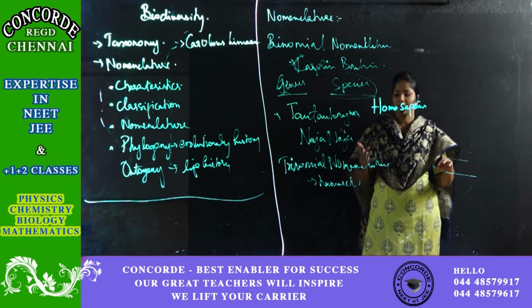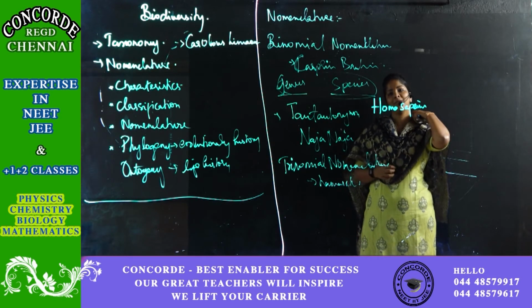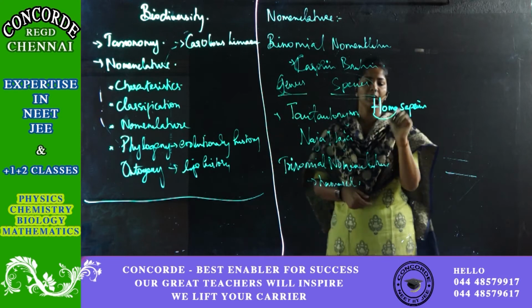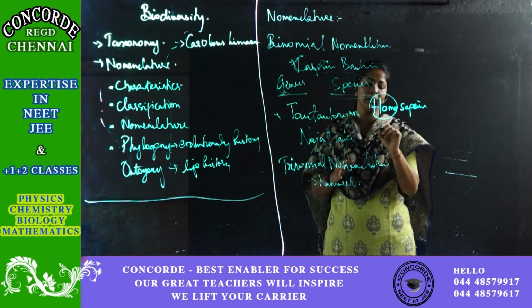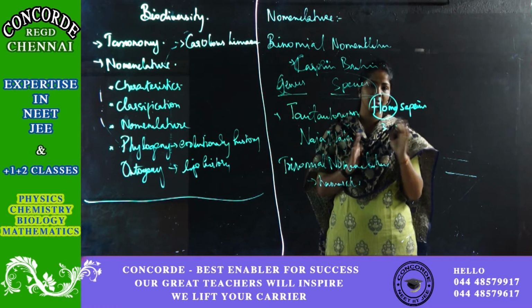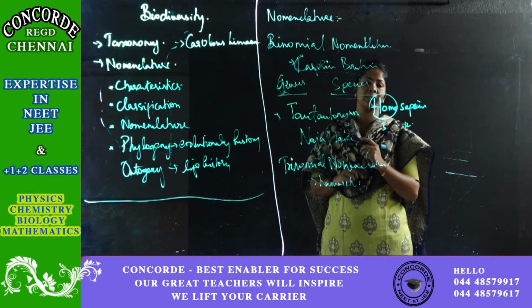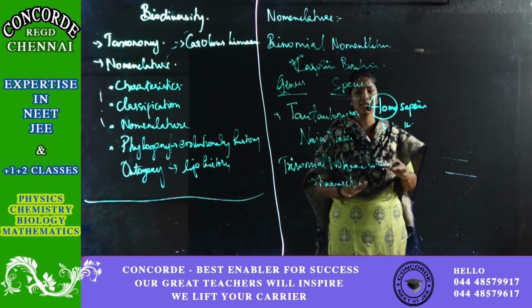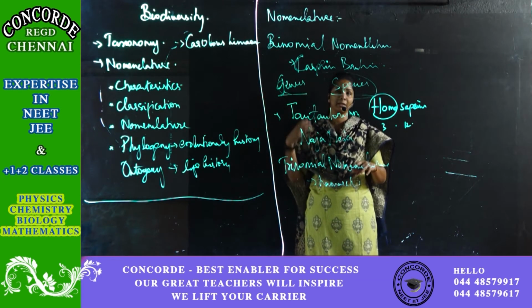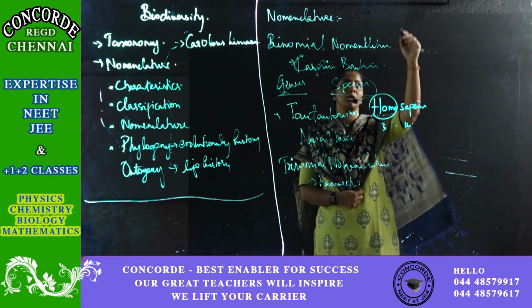Then you have a restriction for the number of letters which can be used in the short form. The full name is fine, but for the genus maximum you can use 3 letters, while you're telling E. coli, something like that. And for the species, up to 12 letters you can use. So with all these restrictions, this binomial nomenclature is the most widely accepted methodology for naming the organisms. Trinomial has come, but still it is not very famous.